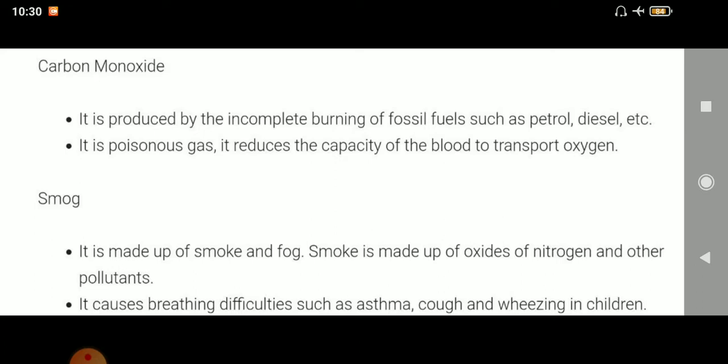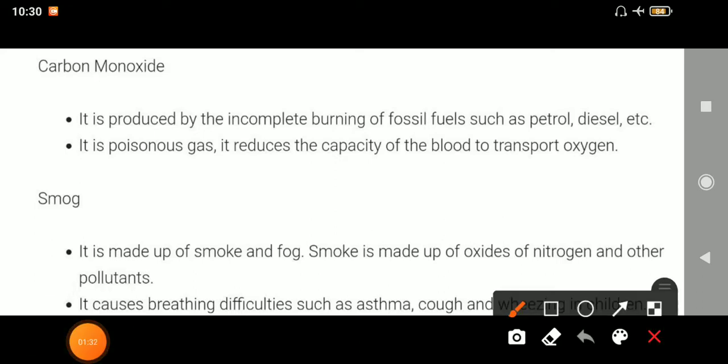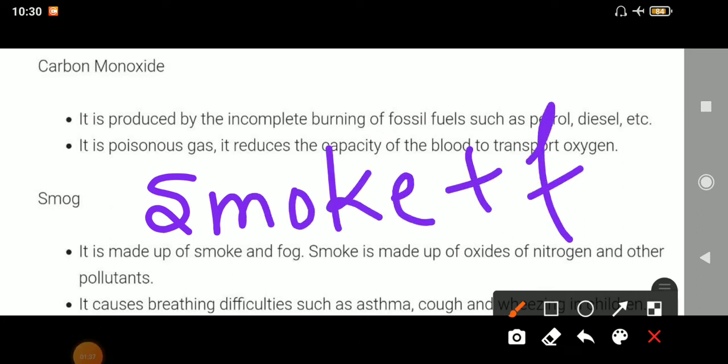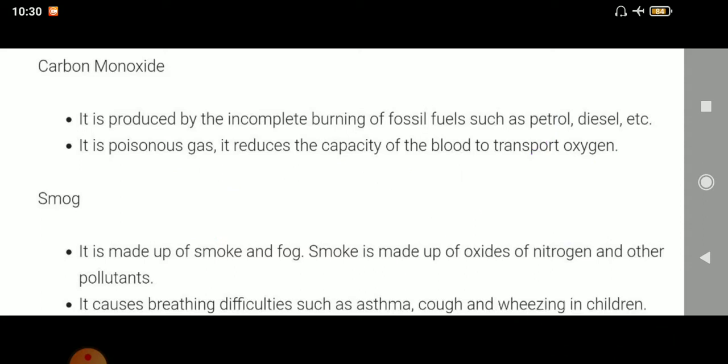Moving ahead, smog. The word smog is made up from two words, that is smoke plus fog. Okay, so you can understand it well now, that it is made up from the oxides of nitrogen and pollutants, and what it does, it causes breathing difficulties such as asthma, causing wheezing in children. Wheezing means, जिसे हम लोग हिंदी में कहते हैं सांस फूलना, that problem.